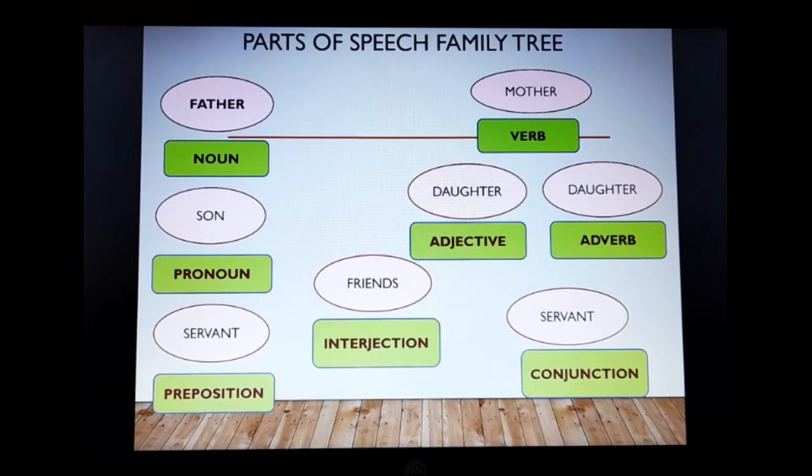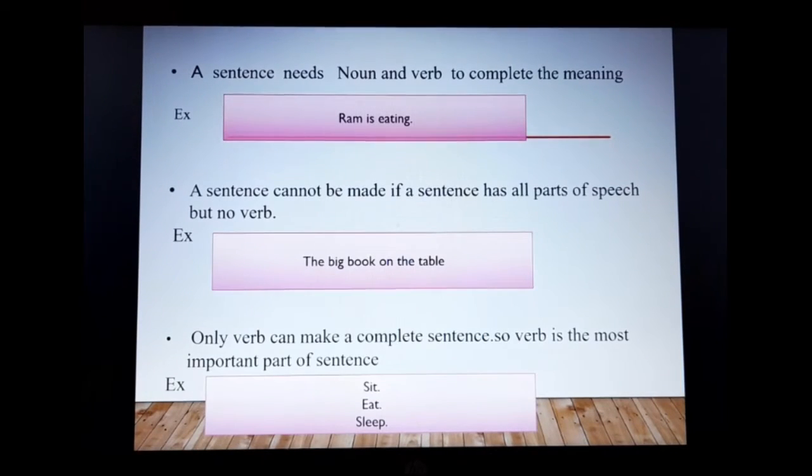Now, you have to take a note of this. As I said, a sentence needs a noun and verb to complete the meaning. For example, Ram is eating. A sentence cannot be made if it has all the parts of speech but no verb.